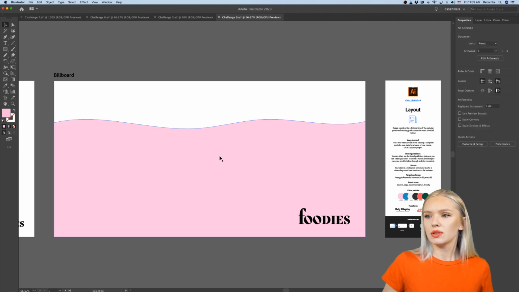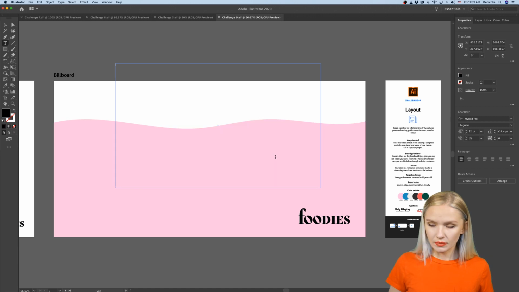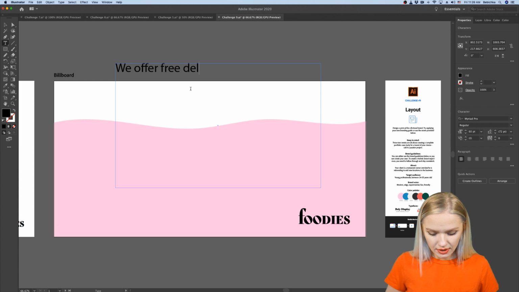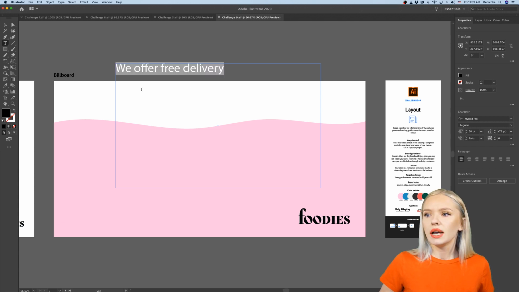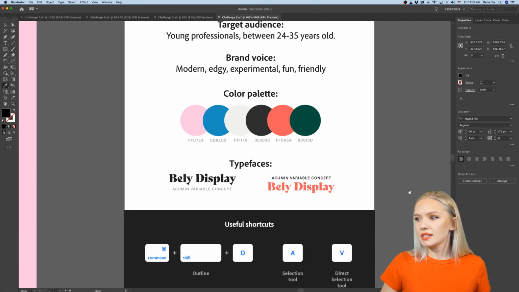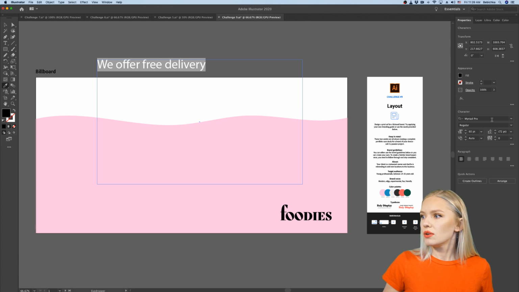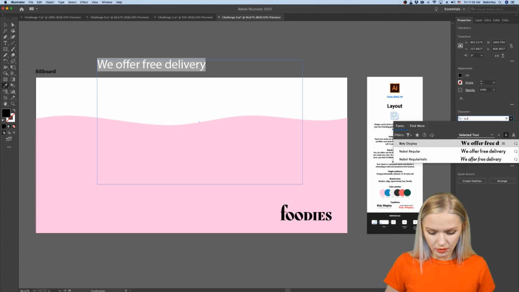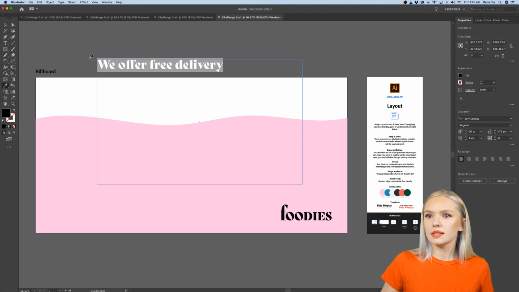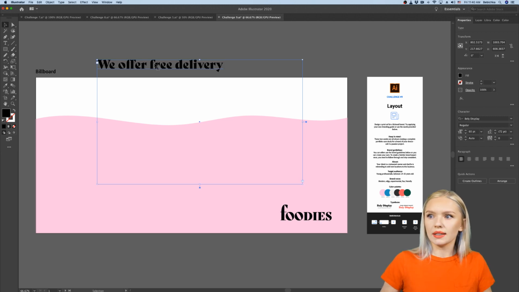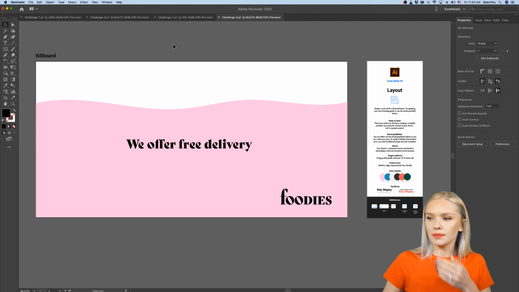Okay, so now I want to make this a little bit larger because I want to put my type on top, and my type will say we offer free delivery. I think it's something that many companies do right now, that they deliver for free. We offer free delivery. There we go. And of course I'm going to use my brand typeface, and it's Belly Display, as you can see here. So I'm going to go into my typefaces and look for Belly Display, and here it is. There we go. Now we have our we offer free delivery here.